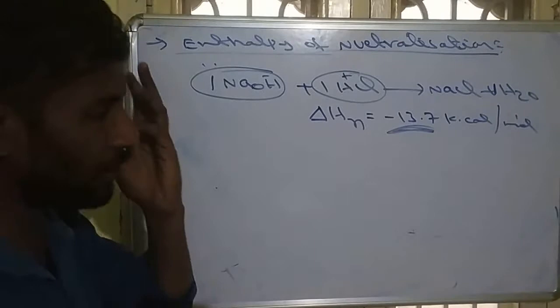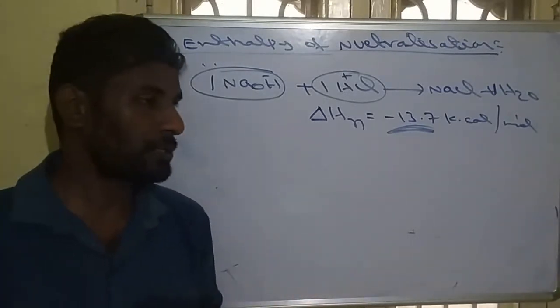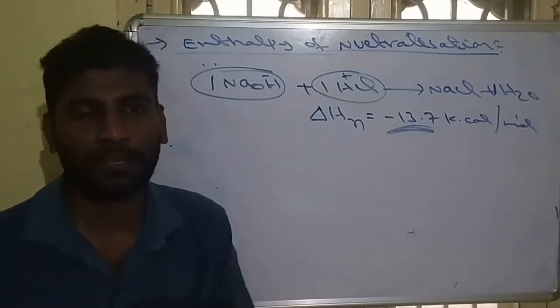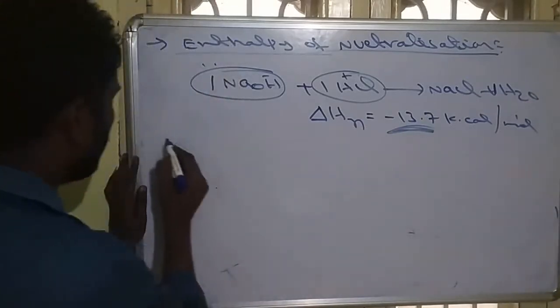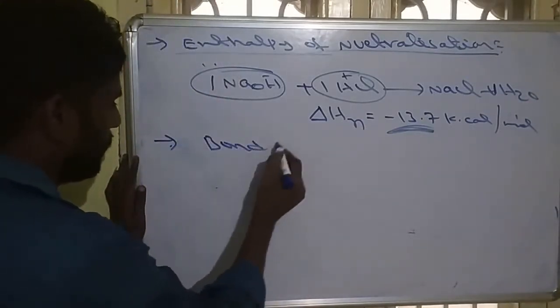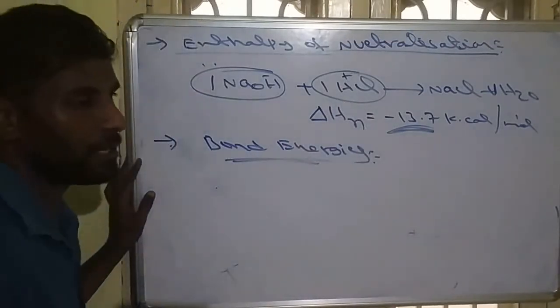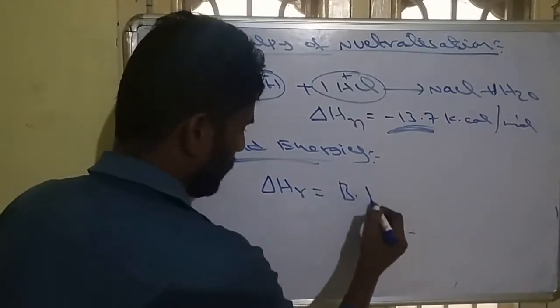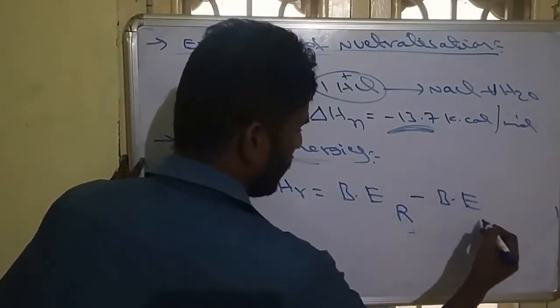So these three are most important: formation, combustion and neutralization. Other reactions are there: enthalpy of solution, enthalpy of hydration. Just read these statements, not required. Another important one is bond energies. Sometimes they will give bond energies. So the enthalpy of a reaction is equal to bond energy of reactants minus bond energy of products.